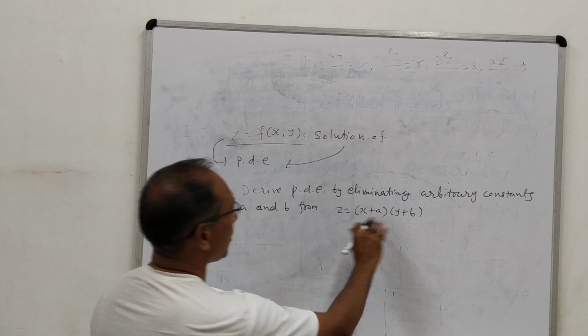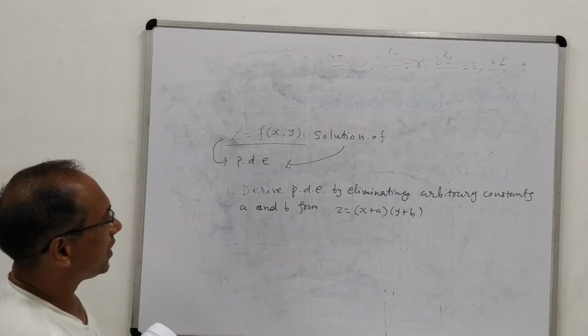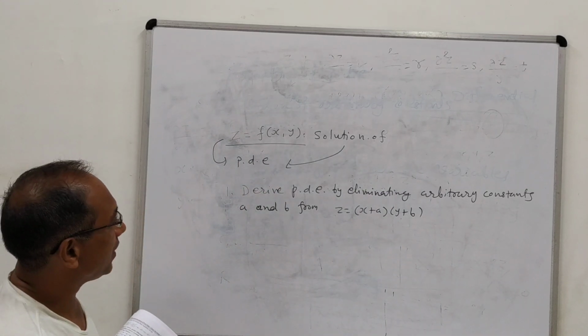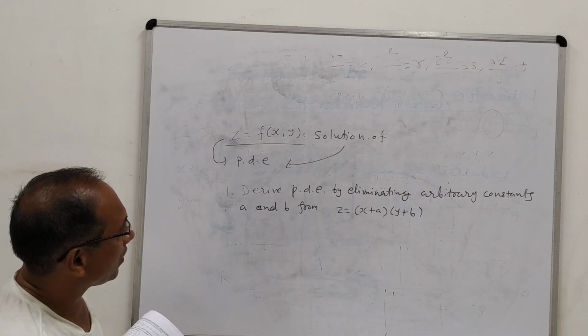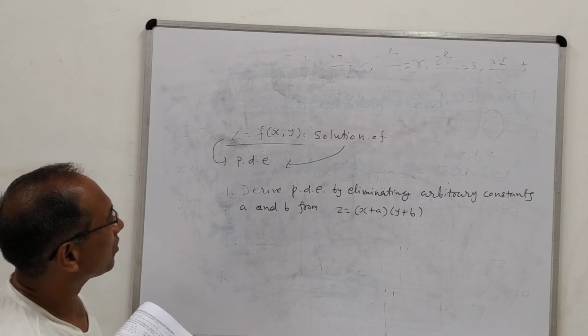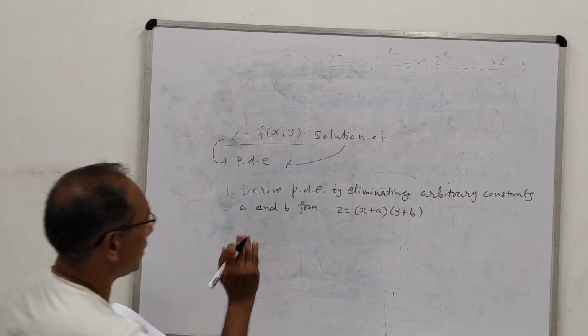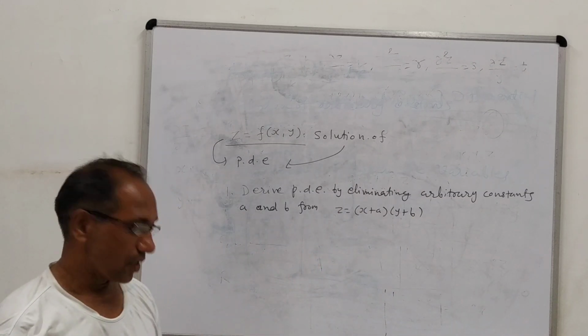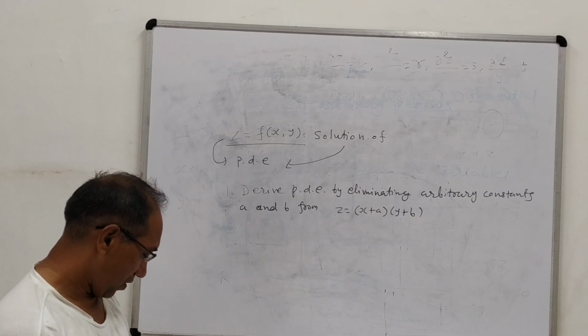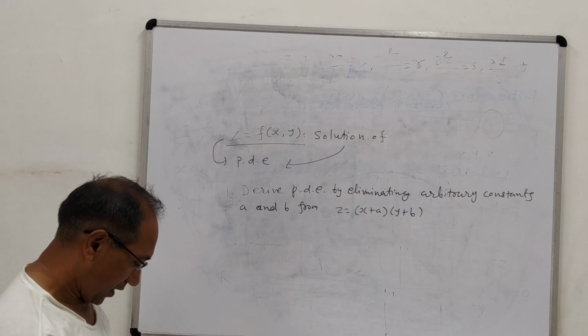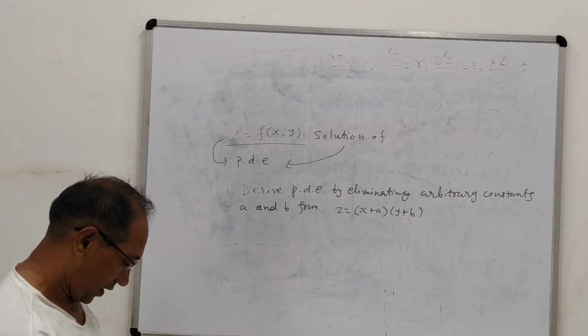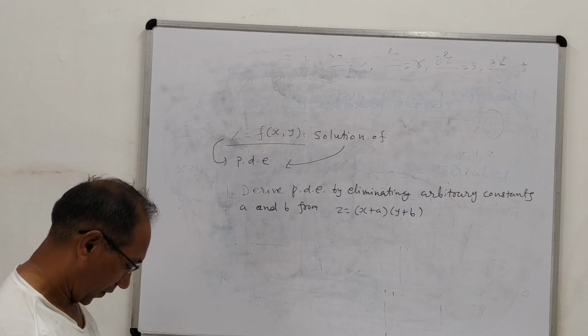This is also a very simple one. You can find del z by del x and del z by del y, and then it will become very easy to eliminate a and b by using the given equation and the derivatives. In this equation you will not need to go for second derivatives.